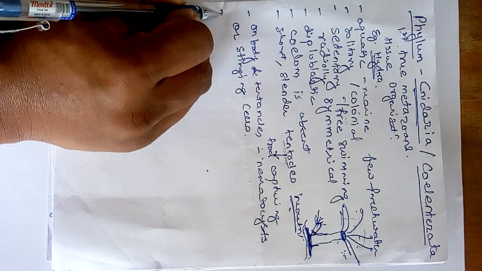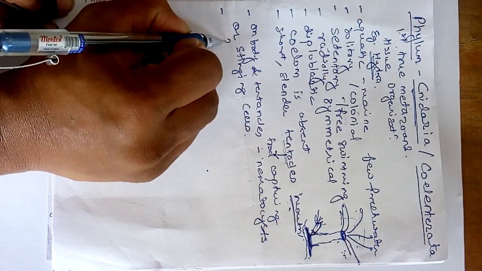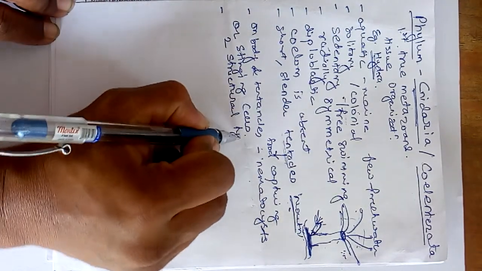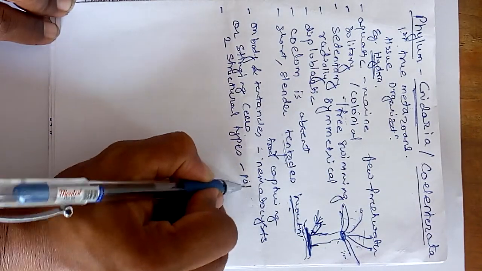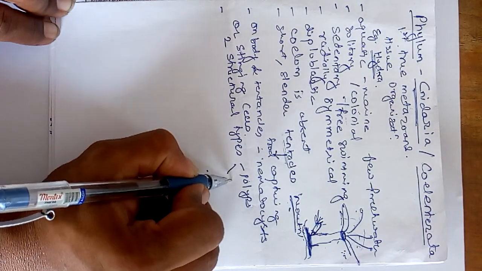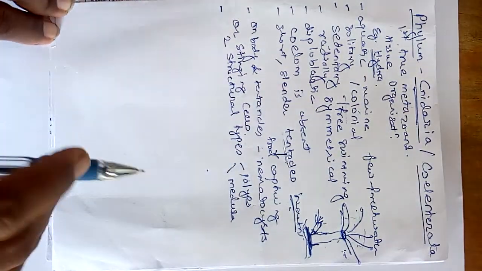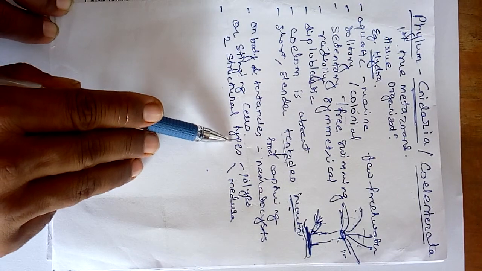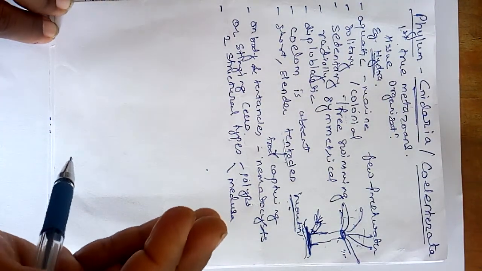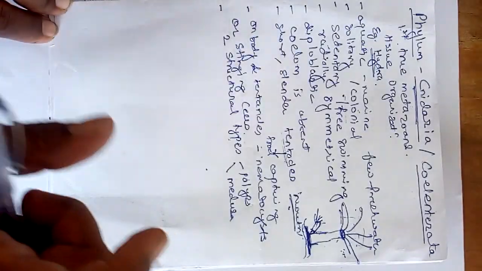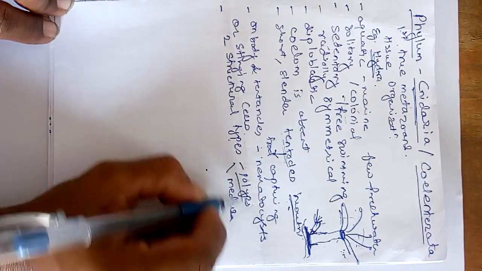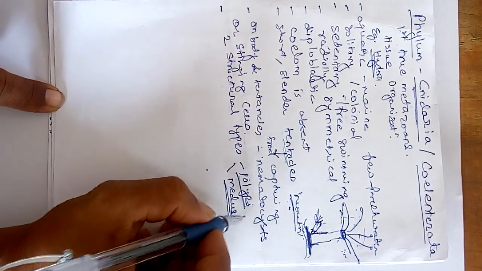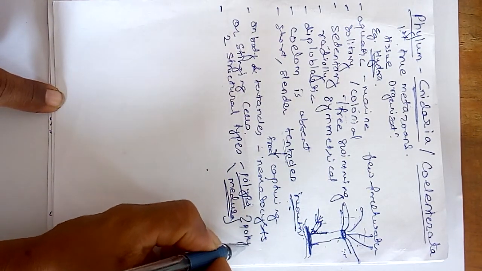Okay, now these animals are present in different structural types. Okay, so if you just consider the structural types, there are two. For example, the polyps, and the second structural type we call the medusa. So polyps and medusa are the two forms or two structural types, and as there is the presence of more than one type of form of the organism, that is polyps and medusa, the animals are either present in the polyp form or in the medusa form. So we call it polymorphism.